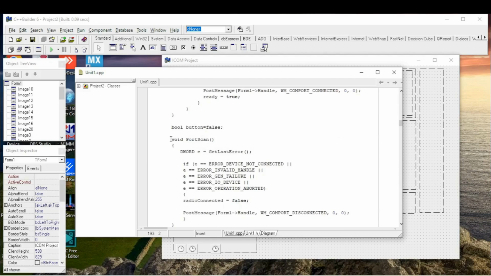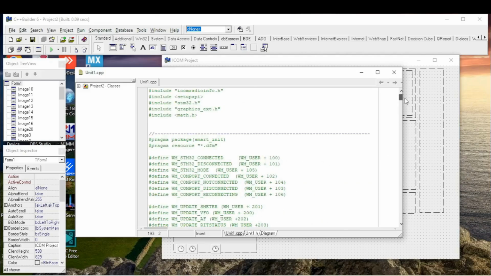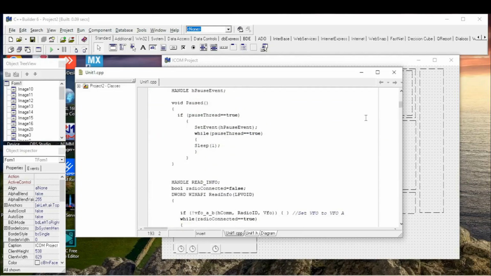It's function called port scan, and inside the function, if response is false from the port read or write function, we check the errors. If one of these 5 errors is available, it means cable disconnected. So we invert radio connected variable to false and call the comport disconnected message.